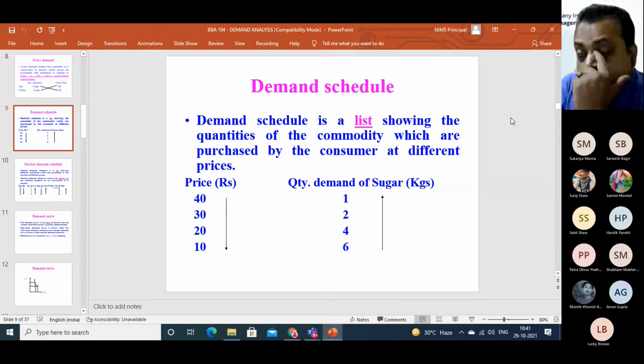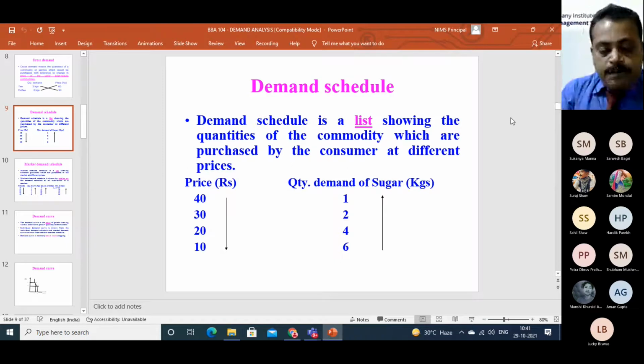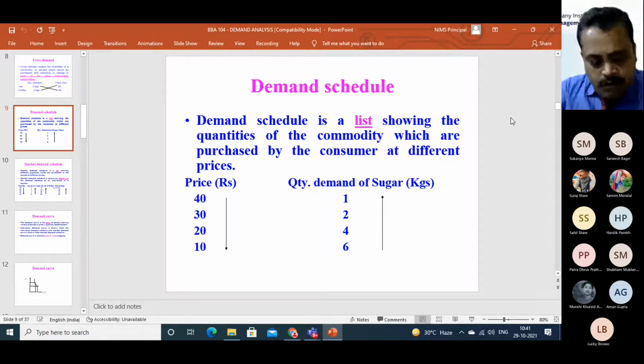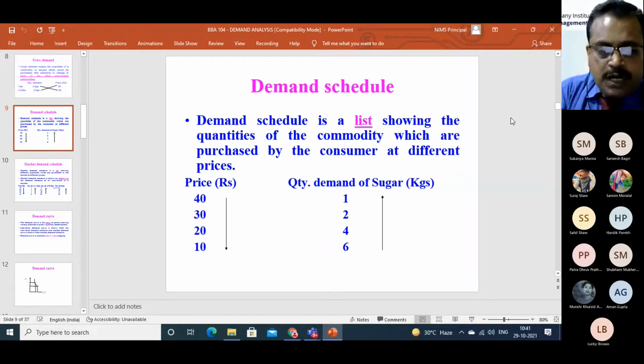So those lists in a market, actually there are many customers, many consumers. Here the demand schedule presents the quantity demand and price combinations of a particular consumer with a given level of income, a fixed level of income. Now in a market there are many customers, and those customers are purchasing. They all of them have the schedule, different price and quantity.